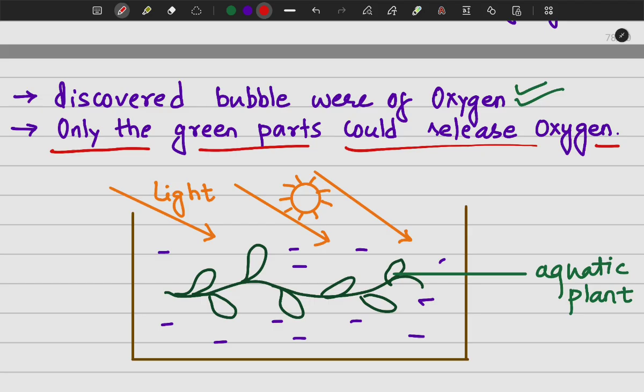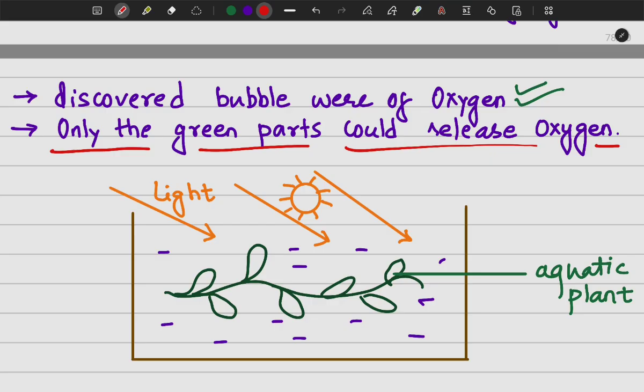Alright. So, when the aquatic plant was kept inside the tank in the presence of light, all the green parts of the plant showed accumulation of small bubbles around them. That means those green parts were performing photosynthesis in the presence of light and oxygen was being released, right?